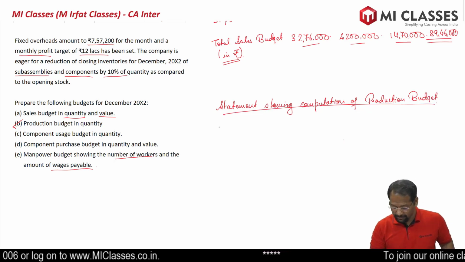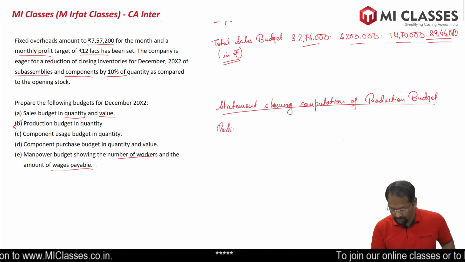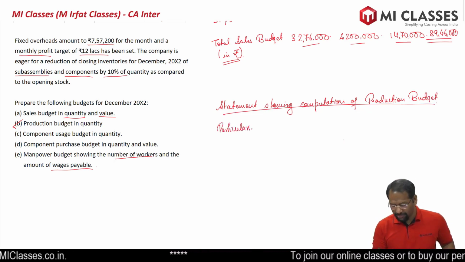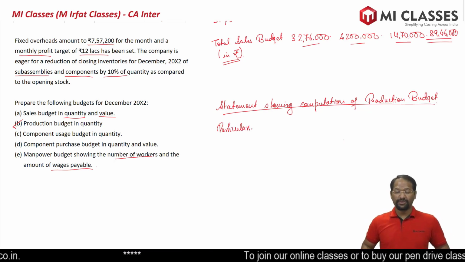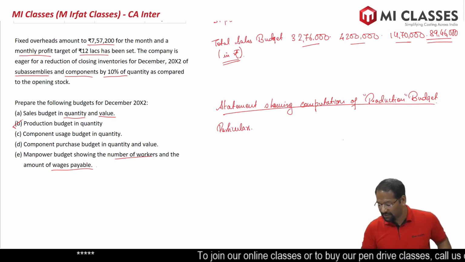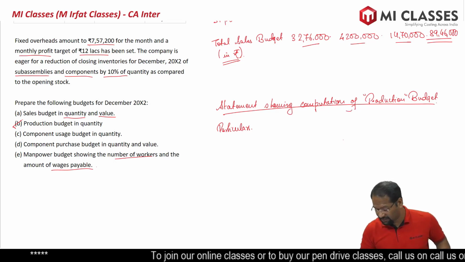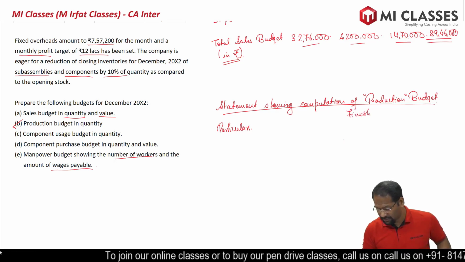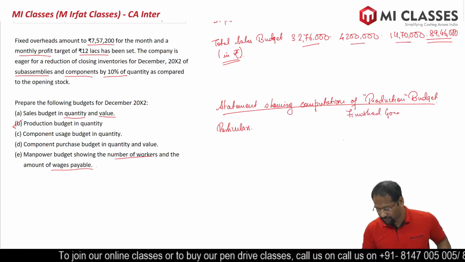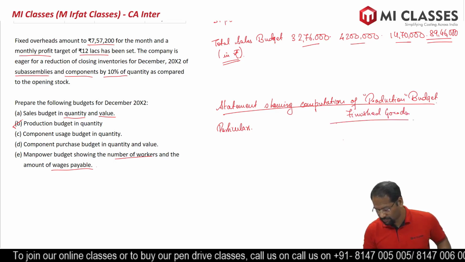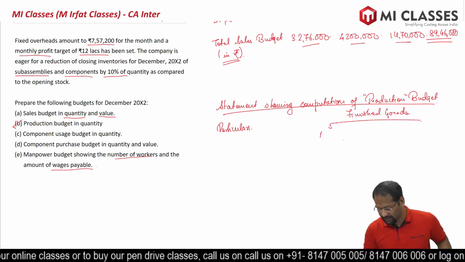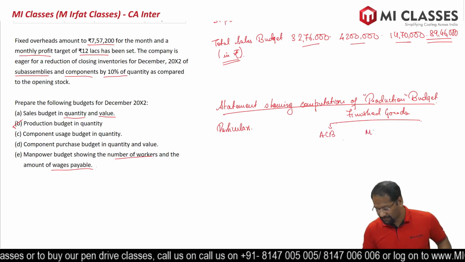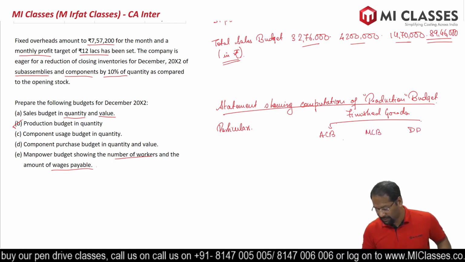So first, particulars. Now answer my question. We are going to produce raw material or finished goods? Production budget means we are going to produce finished goods. So particulars and finished goods. And there are three finished goods: ACB, MCB and DP.